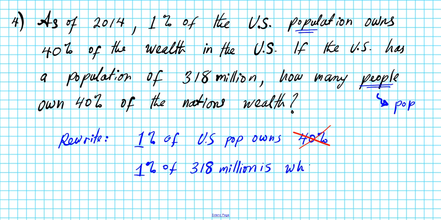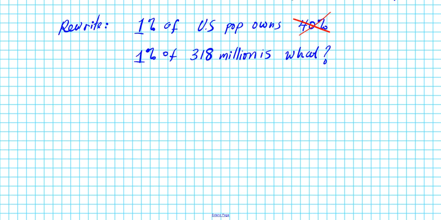That's what the problem is asking us to find. What population in numerical terms represents 1% of the entire US population? Now that we have it in this format, we can call up our A equals PB formula, and see what's the percent, what's the base, and what's the final amount.